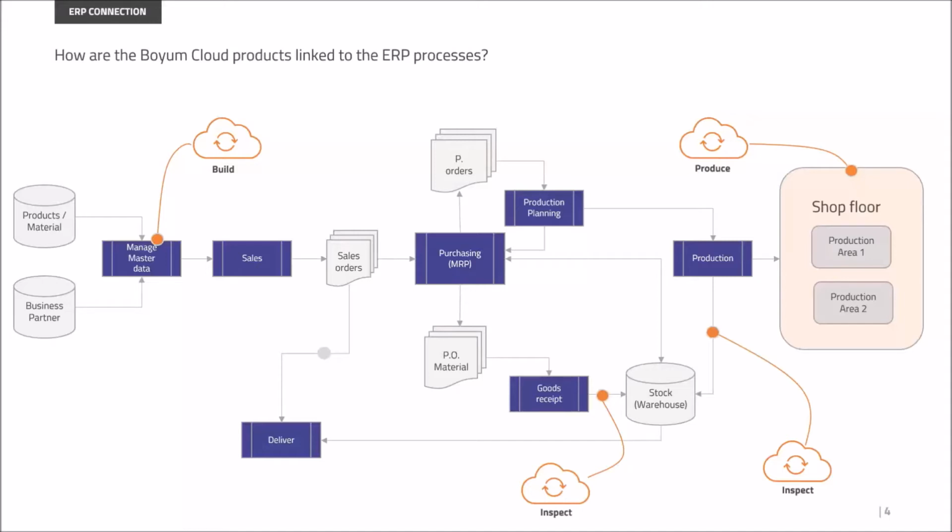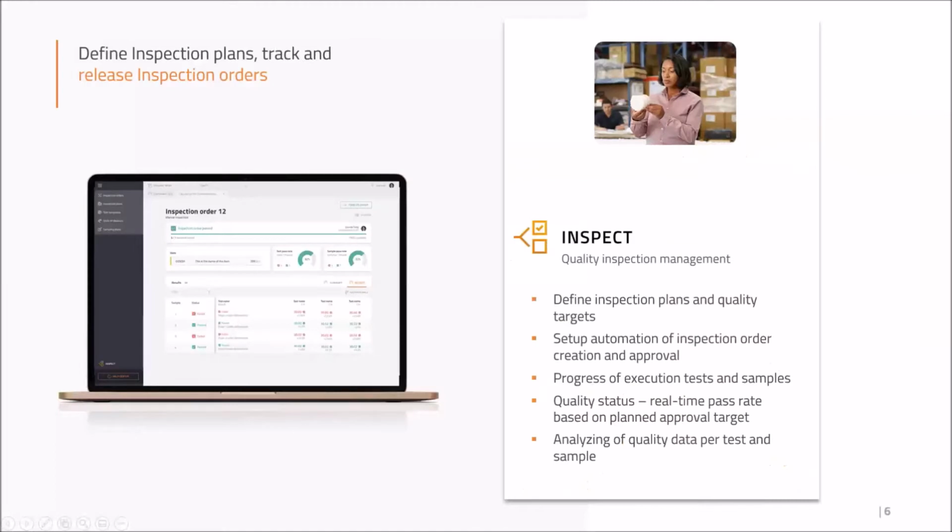Maybe you say, okay, if this one item is going to be received from production, I want it to create an inspection order automatically. Same when you receive material in. You have full visibility of how many inspection orders there are, how many are still open, which ones failed, which ones passed. You also can create an inspection certificate afterwards. Okay, so Inspect, there we go.